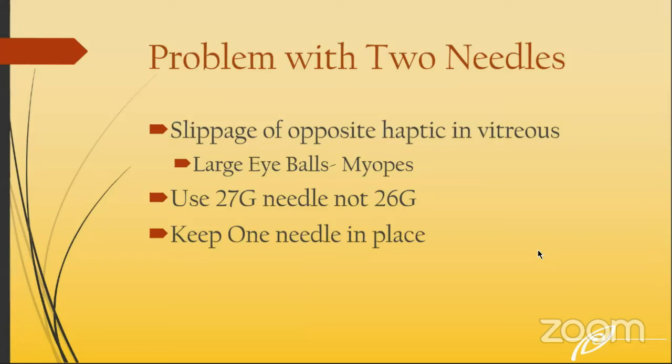What may be the problems with the 2 needles is slippage of the opposite haptic into the vitreous, which can happen in the beginning stages. To prevent that, you can externalize one haptic and hold the other haptic inside, either don't take away the needle, or your assistant holds it with the needle, or you can use some silicone tips to hold it. Use 27 gauge, not 26 gauge, because 26 gauge gives a bigger opening, and 27 gauge is very easily available and easily threadable.